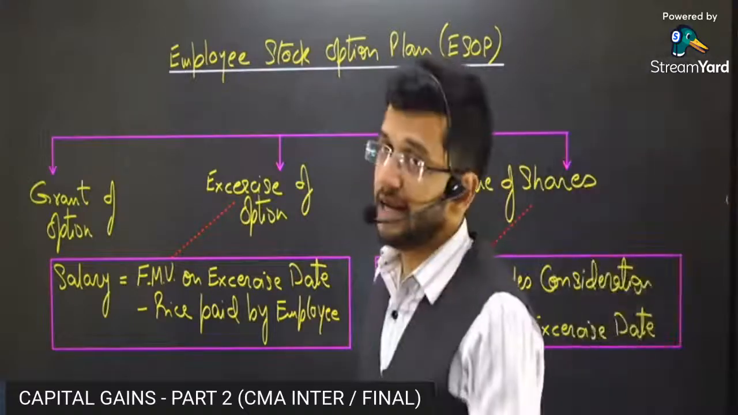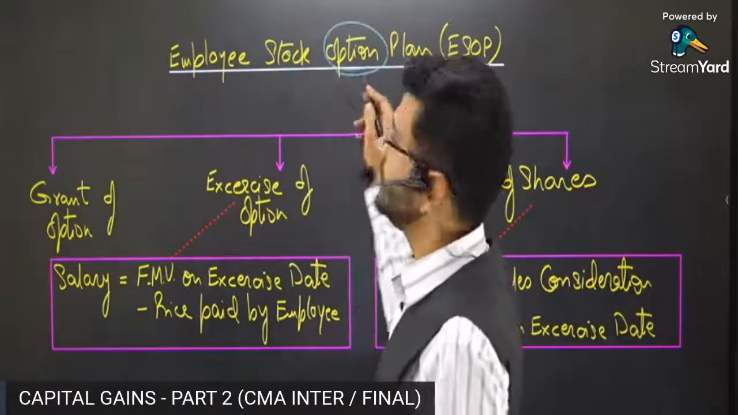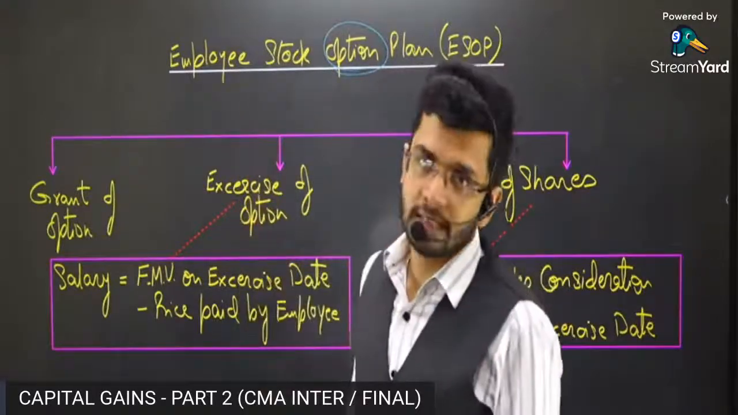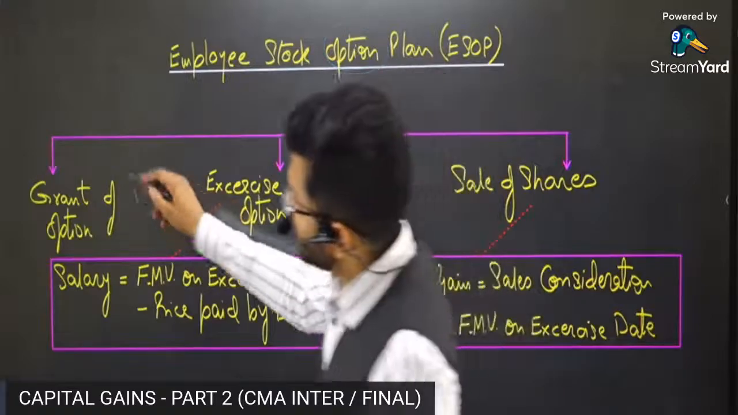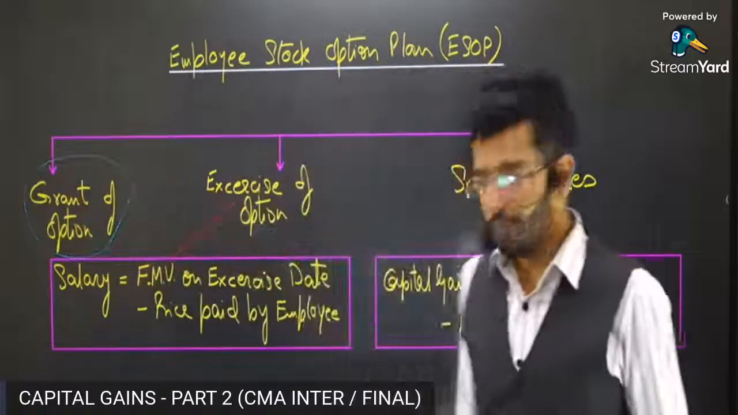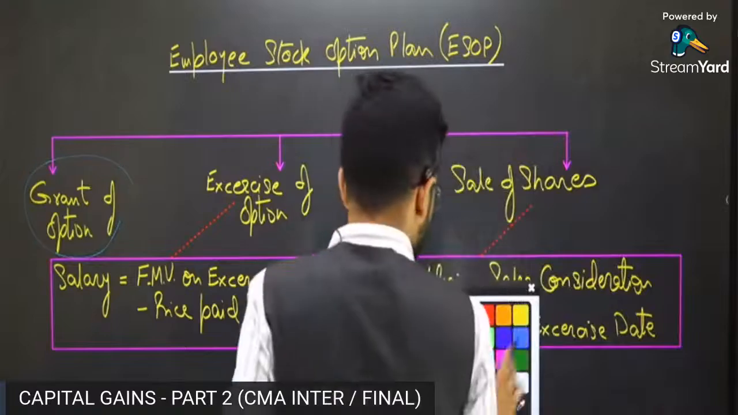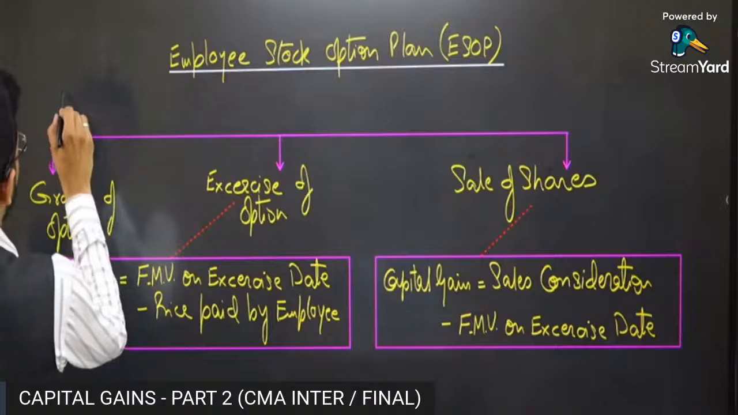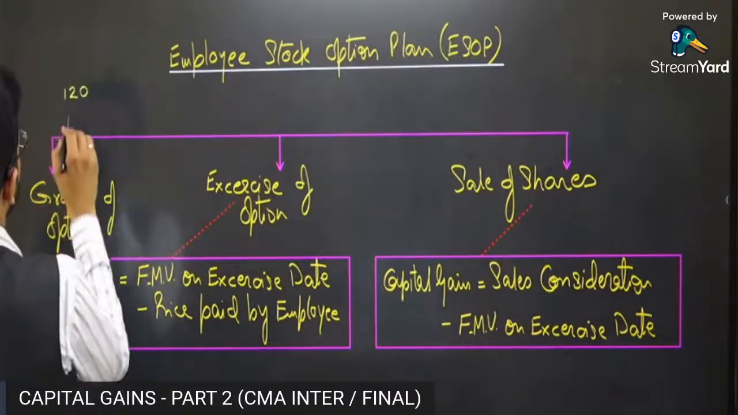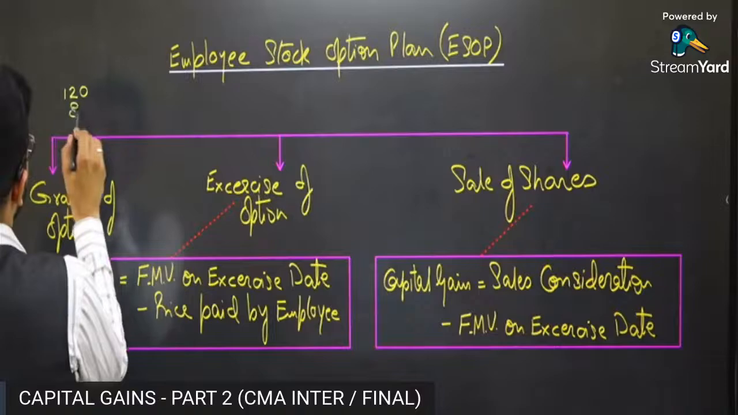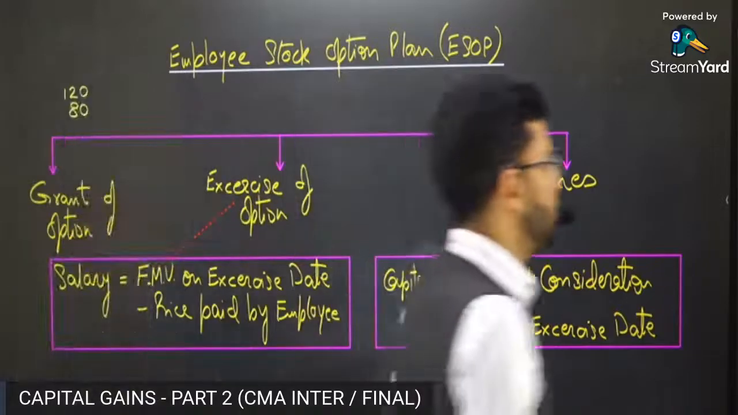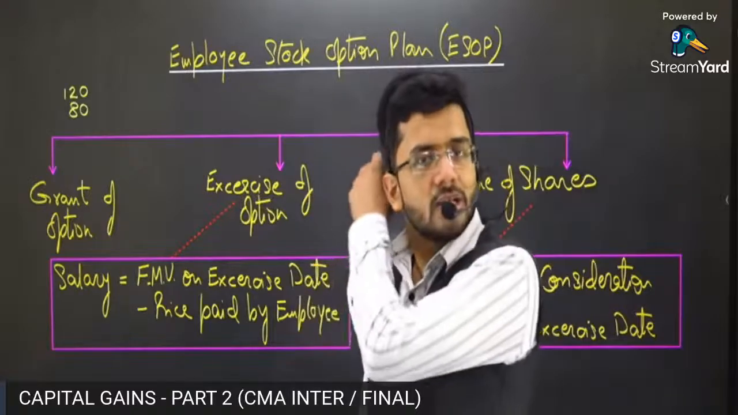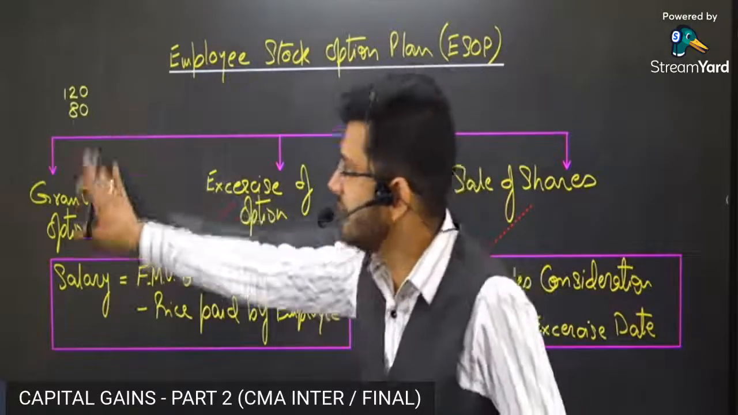Okay. Guys, as I had told you, ESOPs are options which are given to the employees for purchasing the shares of the company at a concessional rate. Now, there is a grant date when the option is given to the employee. Suppose I'll put in figures over here. Suppose shares of the company are being traded at 120. On the grant date, the employee will be offered the share at 80 rupees. The value of the share in the market as on the grant date is 120.